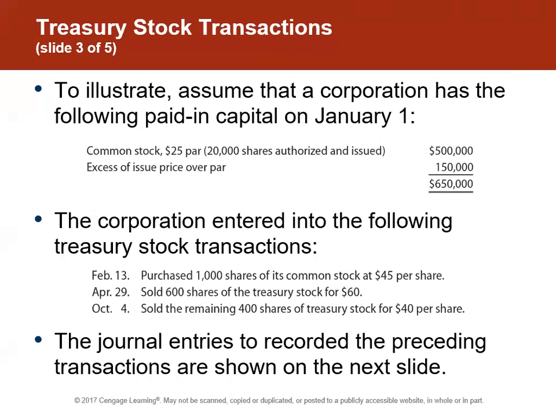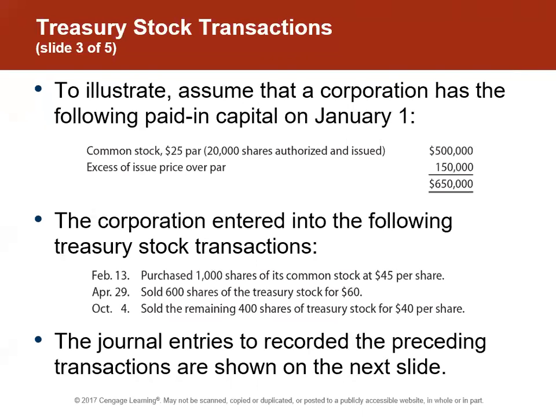So it's showing us a corporation with the following capital. We have common stock, $25 par, $500,000, and then paid in capital in excess of issue price is $150,000. So all total, we have paid in capital of $650,000, and then we're going to look at some treasury stock transactions.